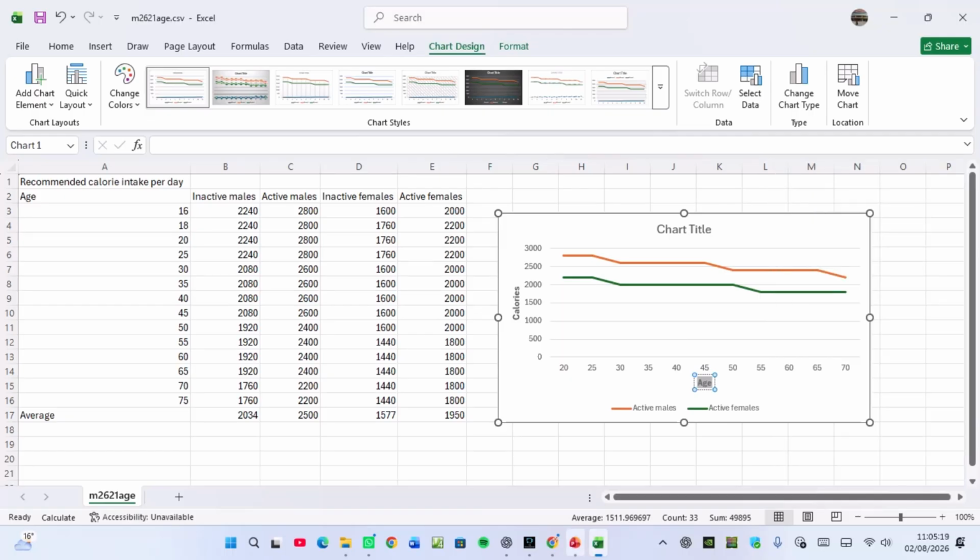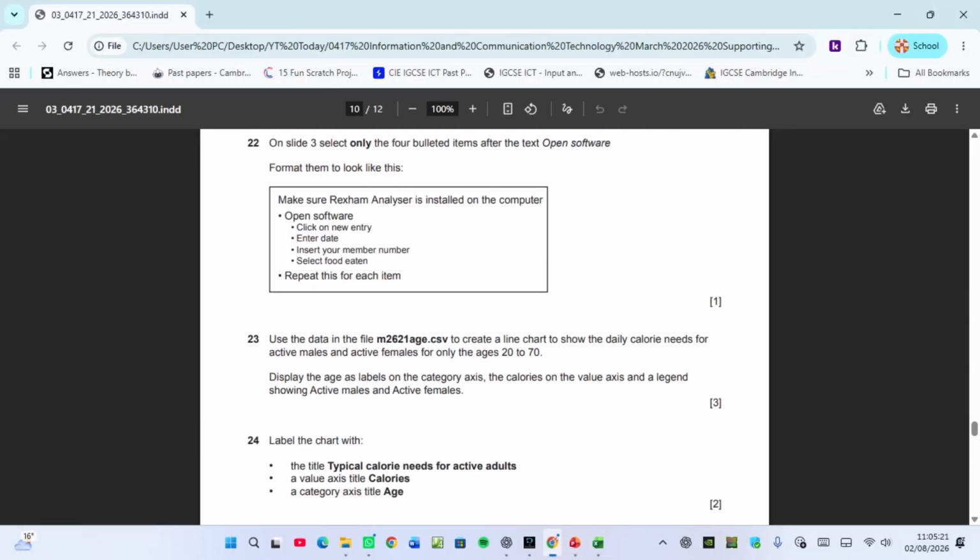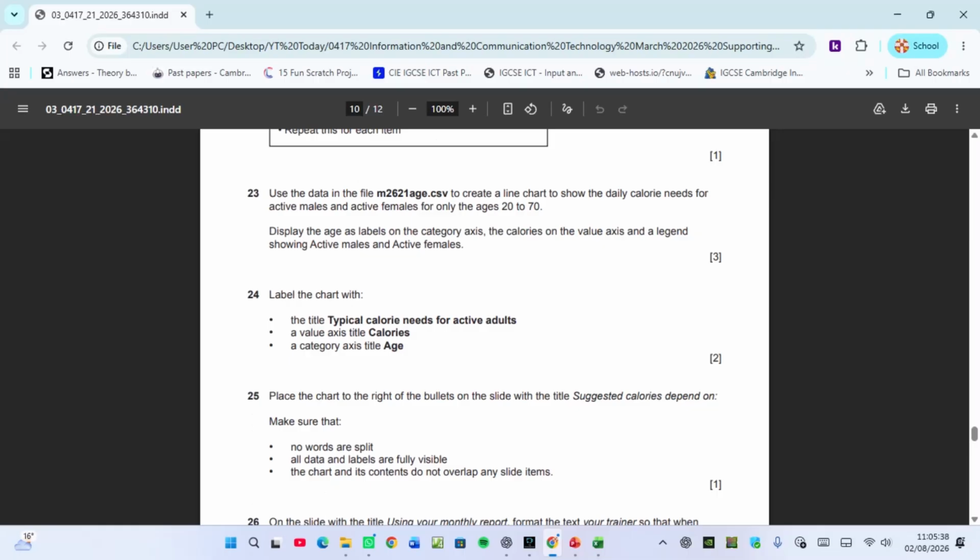I see what the question wants. Should not assume. So we have put the calories and display the age as a label on the X category axis and calories on the value Y axis, and the legend, which shows active and male. And then that is 3 marks.